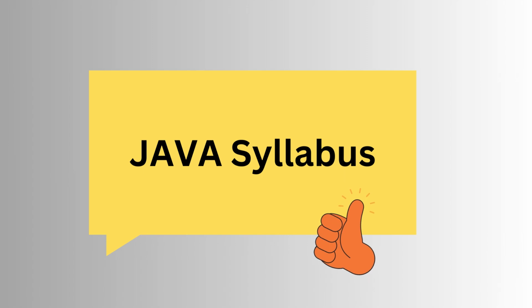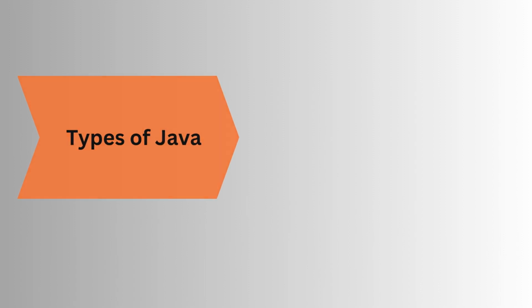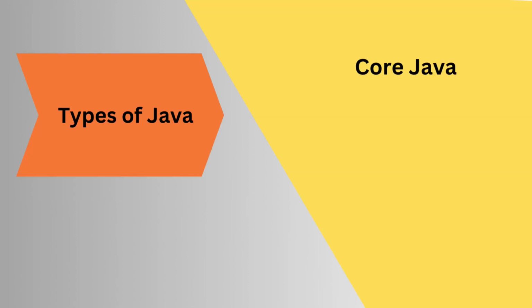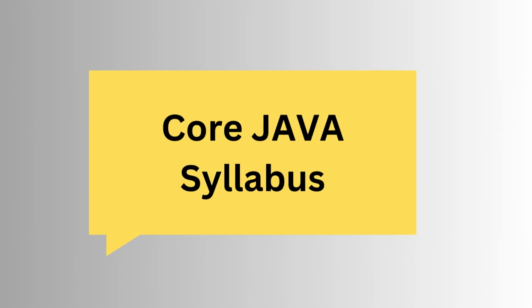Hi friends, in today's video we will see the Java syllabus. Before knowing the syllabus, we should know the types or flavors of Java. The first is core Java. We also call it J2SE. Second is advanced Java. We also call it J2EE. The third is Android Java. We also call it J2ME. In this video, we will see the core Java syllabus.